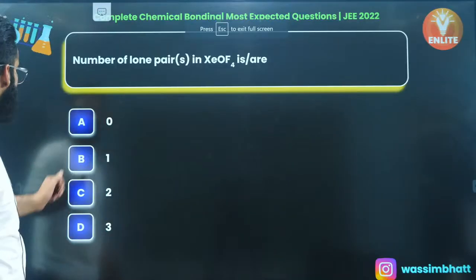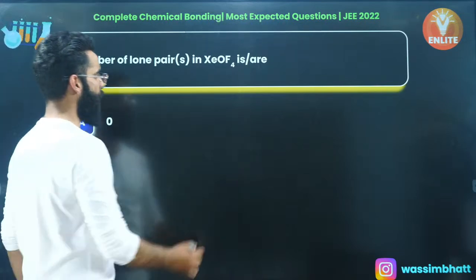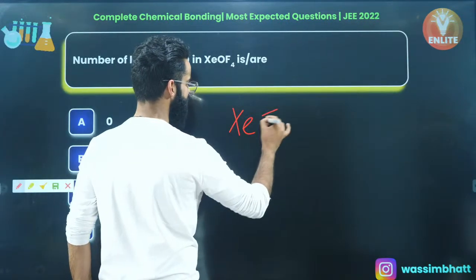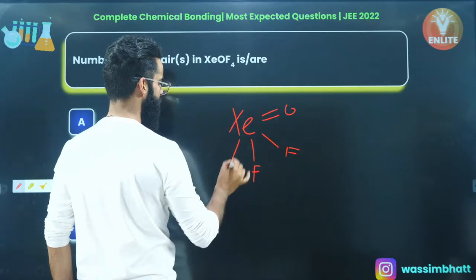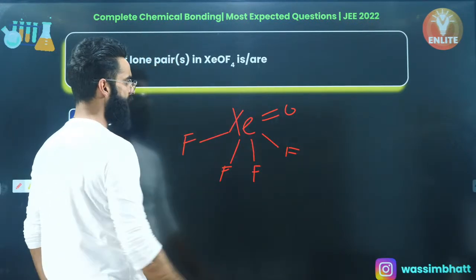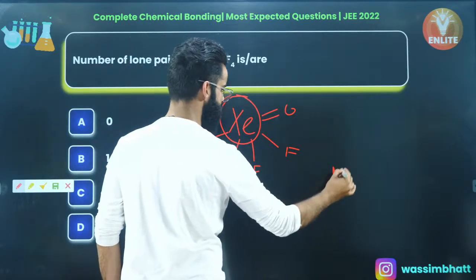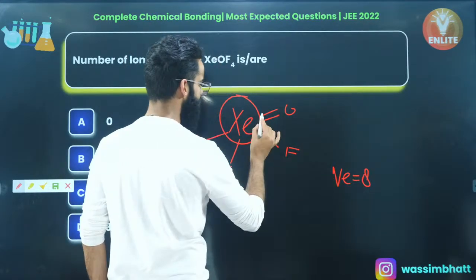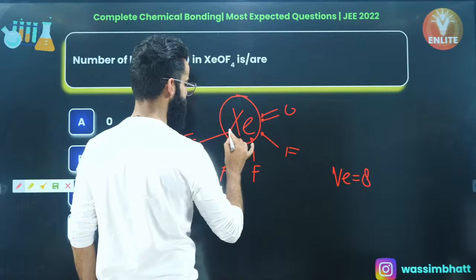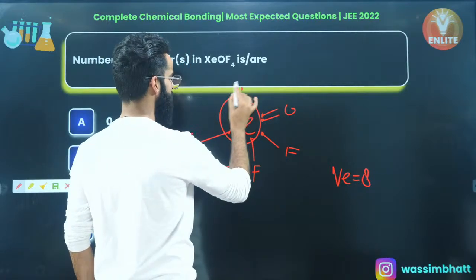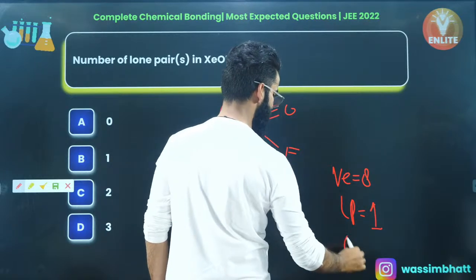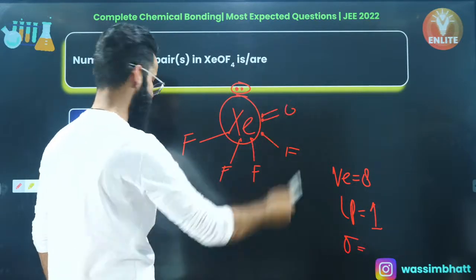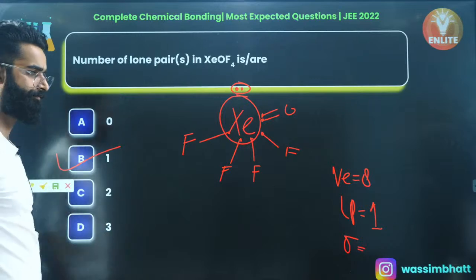I'm sure about that. Number of lone pairs in case of XeOF4. Let me make its rough structure. There is a double bond to O. There are 4 fluorine atoms, 1, 2, 3 and 4, right? This is the rough structure of it. Xenon being the central atom has got 8 valence electrons. Out of 8, it is using 1, 2, 3, 4, 5, 6. It's using 6, so there are 2 electrons left on xenon in the form of a lone pair, right? So there is 1 lone pair. We are supposed to calculate the lone pairs only, right? So there is 1 lone pair.